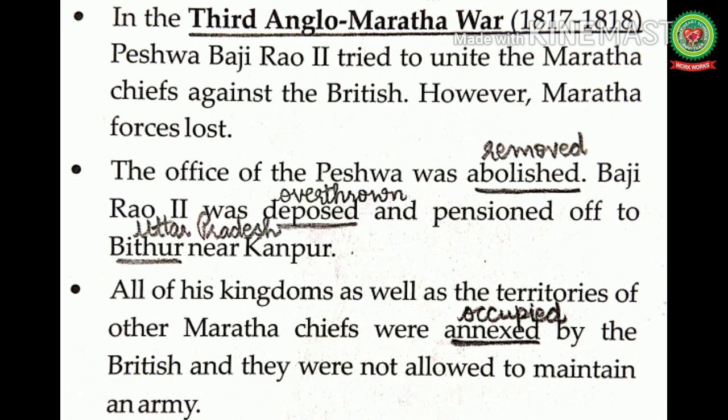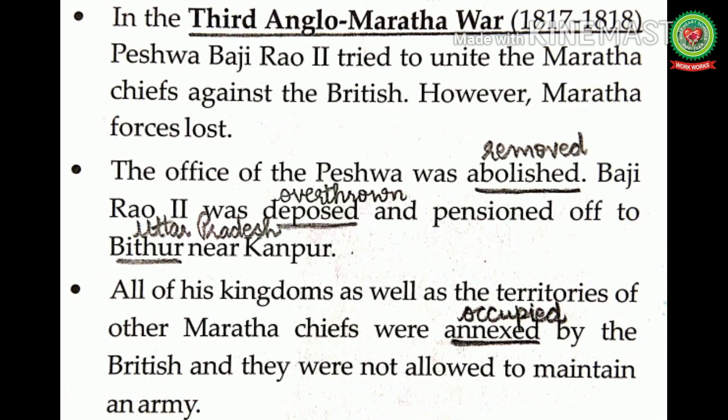The office of the Peshwa was abolished. Abolished means removed. Bajirao II was deposed and pensioned off to Bithur near Kanpur. So, after the defeat of the Marathas in the Third Anglo-Maratha War, Peshwa Bajirao II was overthrown and sent to Bithur in Uttar Pradesh.